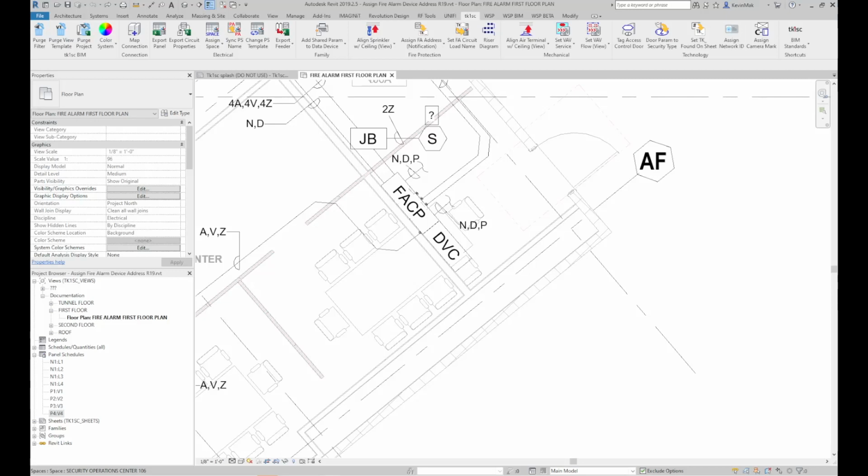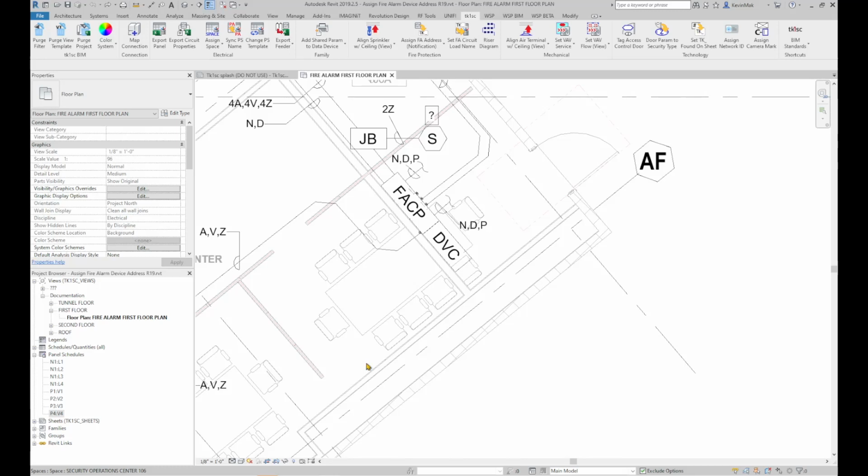The assign fire alarm address tool assigns a value to the TK mark parameter for the fire alarm devices based on the device's assigned panel and circuiting sequence. Before using this tool, fire alarm devices should be circuited and assigned to the designated FACP connection.